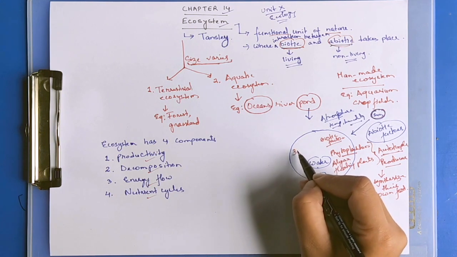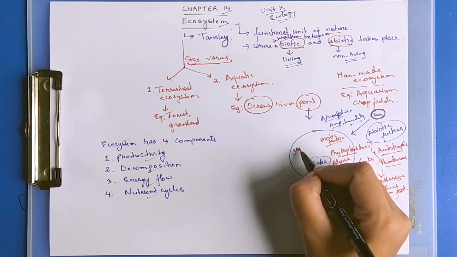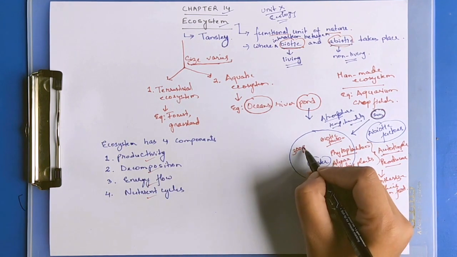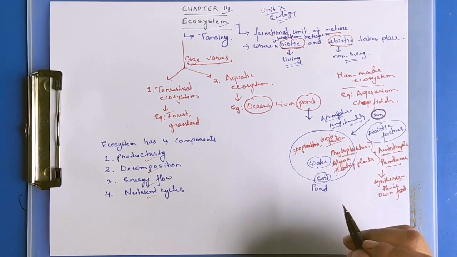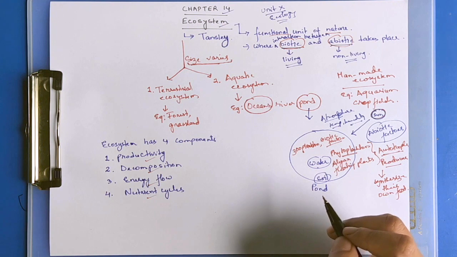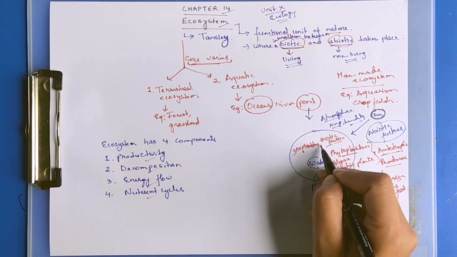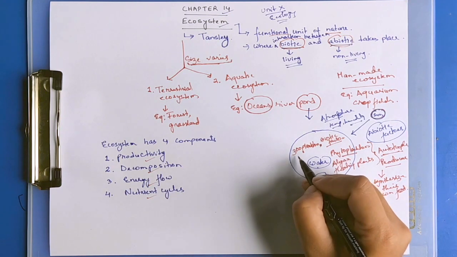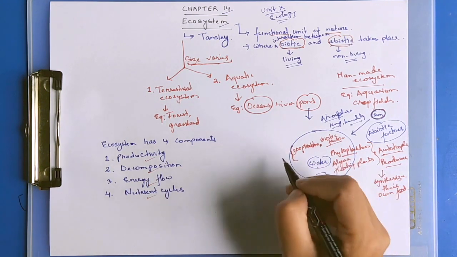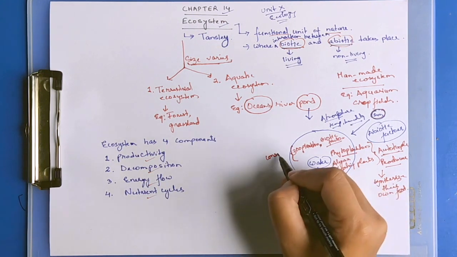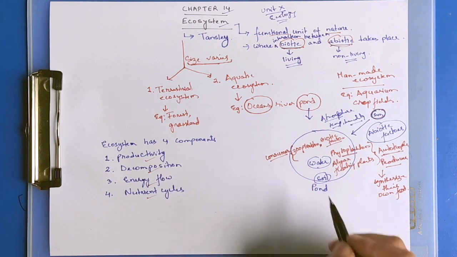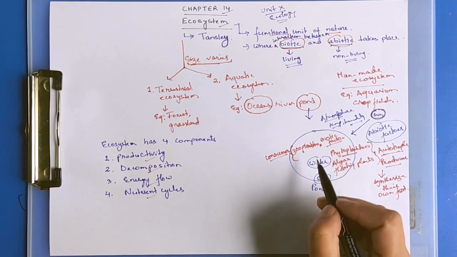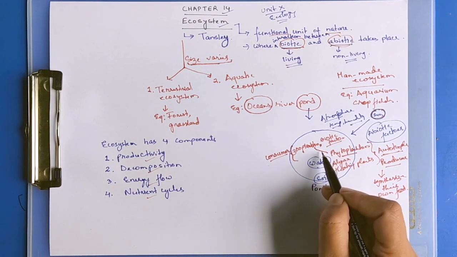There will be some other biotic factors, living organisms like zooplankton, frogs, and fish. They constitute the consumers, because they will be depending on phytoplankton and algae.